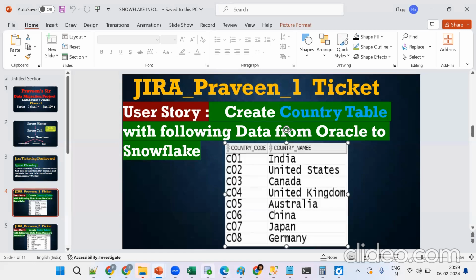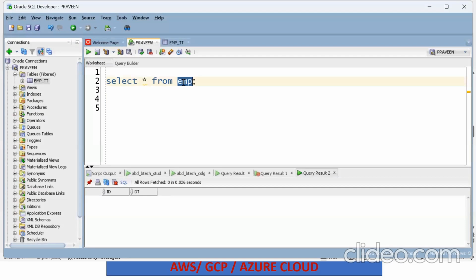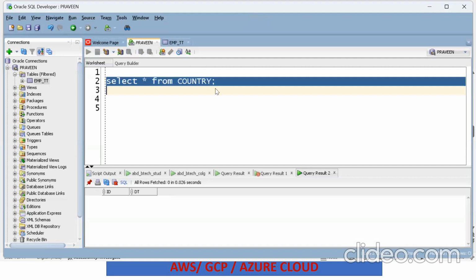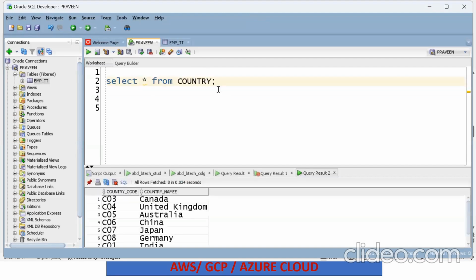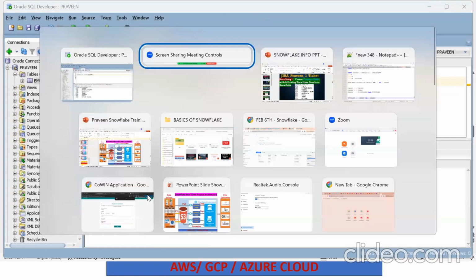If we go back, what tool is this? Can anybody say what this tool is? Anyone from PL/SQL? We say Oracle database; this is Oracle SQL Developer. Now see the same thing. This data is already there, and we are trying to migrate it into Snowflake.